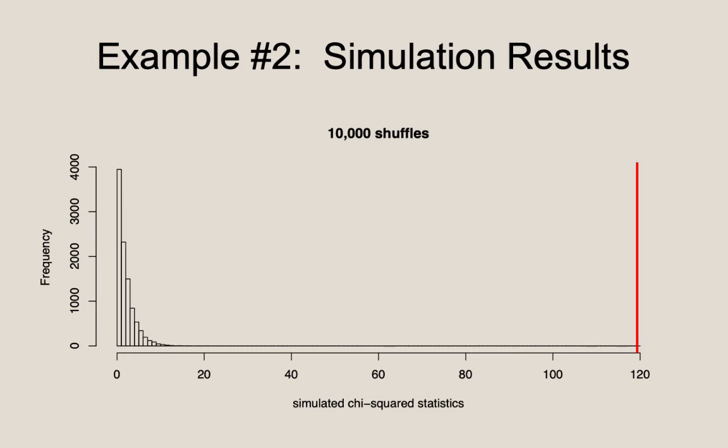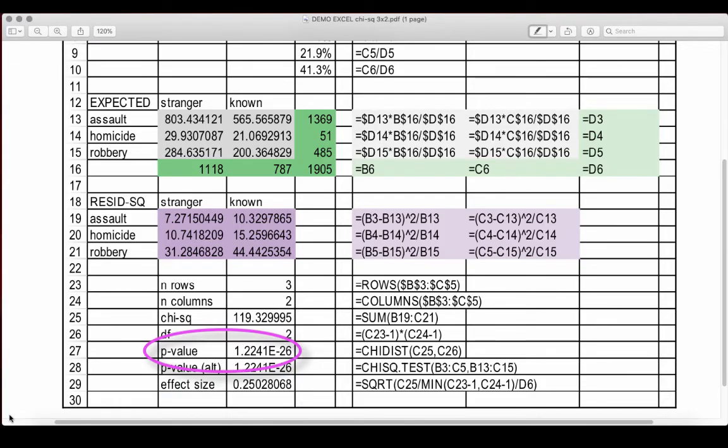By random chance, getting a result like ours or something more extreme, it is like winning the lottery 100 times in a row. In fact, based on our p-value from the Excel template, we would have to run our simulation 80 septillion, or 80 trillion, times to see it happen once. To help visualize, 80 septillion gallons of water would fill 120 spheres the size of the Earth.